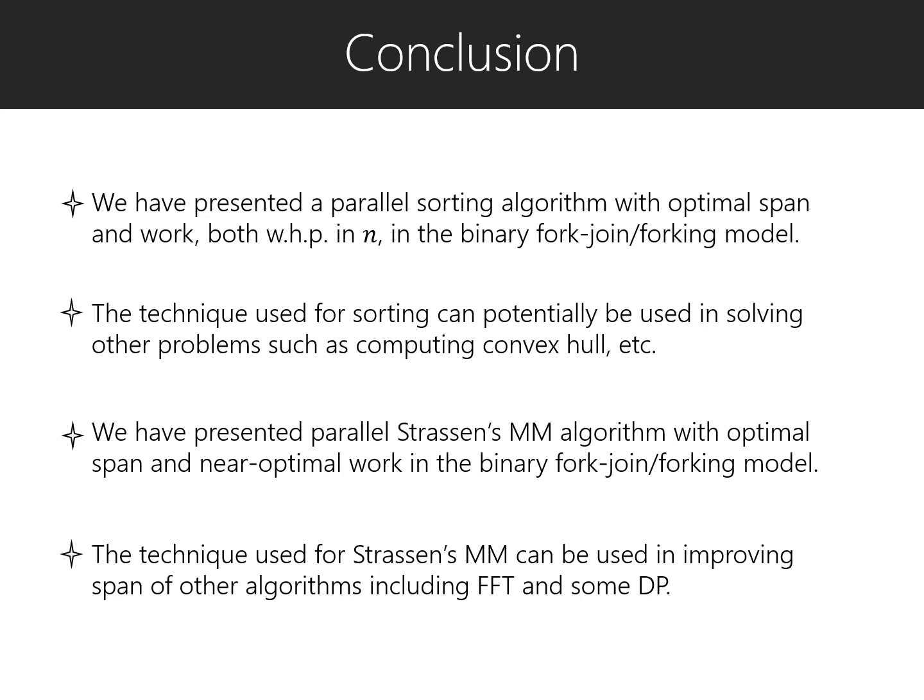Here is a summary of our work. We have presented a parallel sorting algorithm with optimal span and work both with high probability in n in the binary forking or fork-join model. The technique used for sorting can potentially be used in solving other problems such as computing convex hull, etc. We have presented a parallel Strassen's MM algorithm with optimal span and near optimal work in the binary forking or fork-join model. The technique used for Strassen's MM can be used in improving the span of other algorithms, including FFT and some dynamic programming.